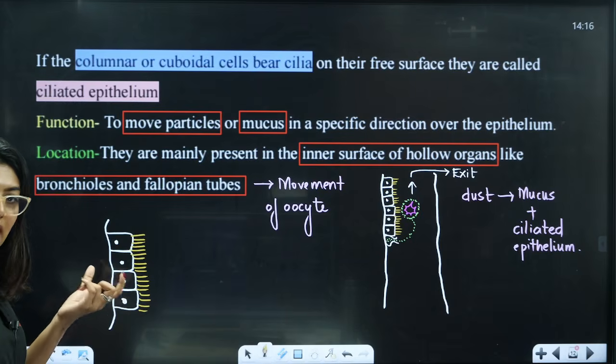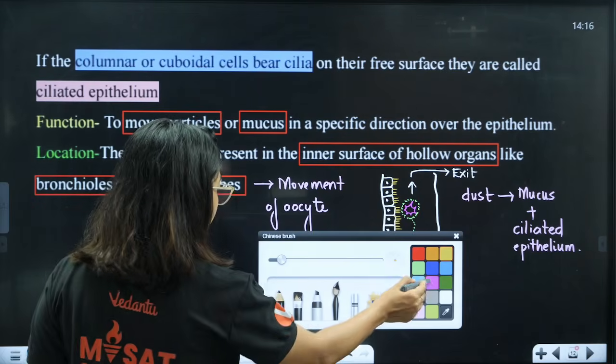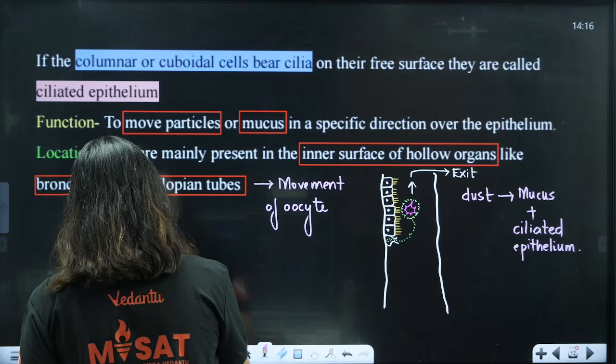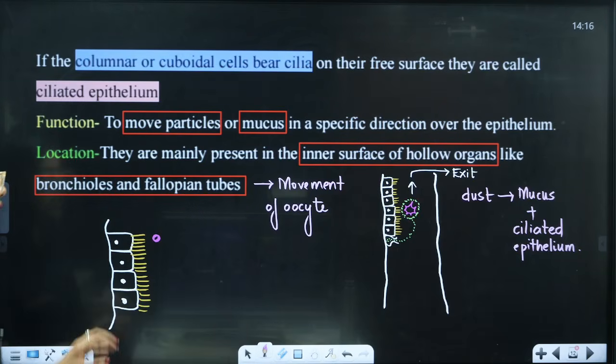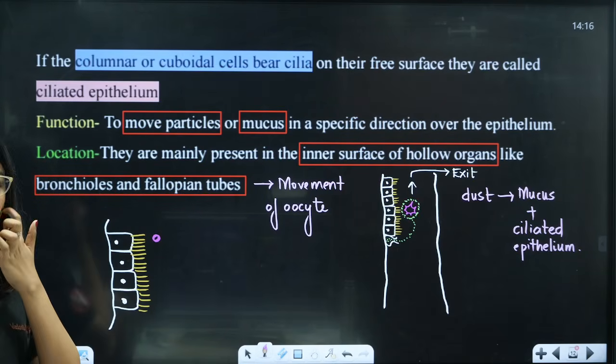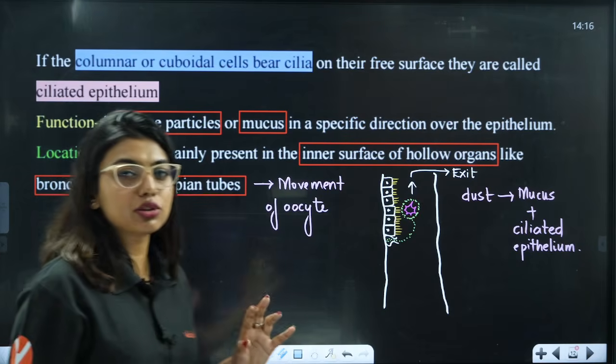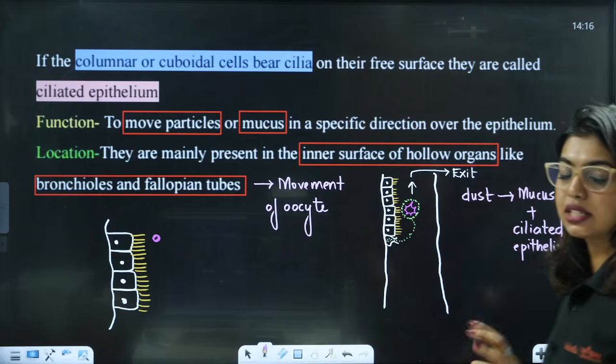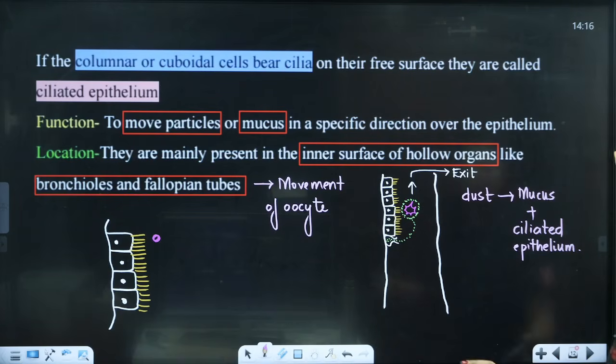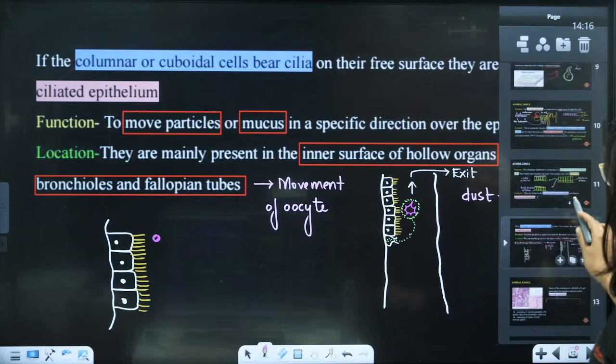Hair-like structure. So as the oocyte comes out, the movement of the oocyte will be taken care of by the ciliated epithelium. This much is easier to remember, I hope. I'm keeping it very simple. I'm taking it very slow as well, so all of you understand it better.